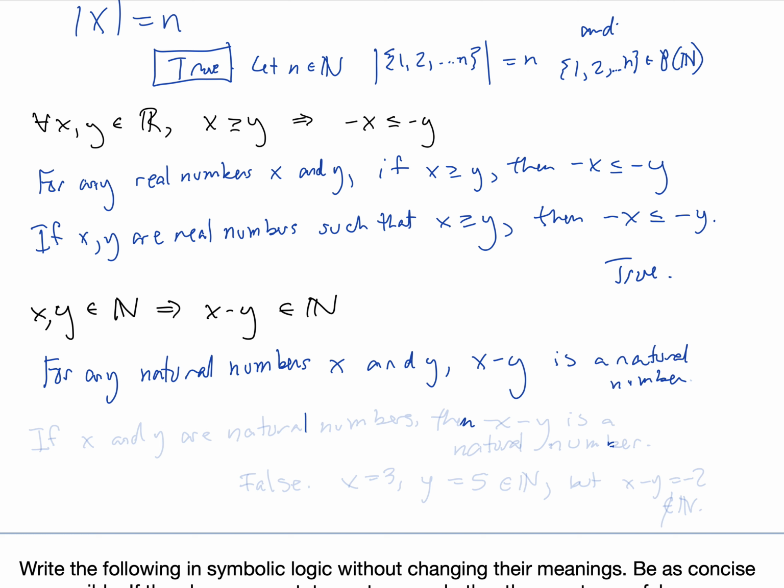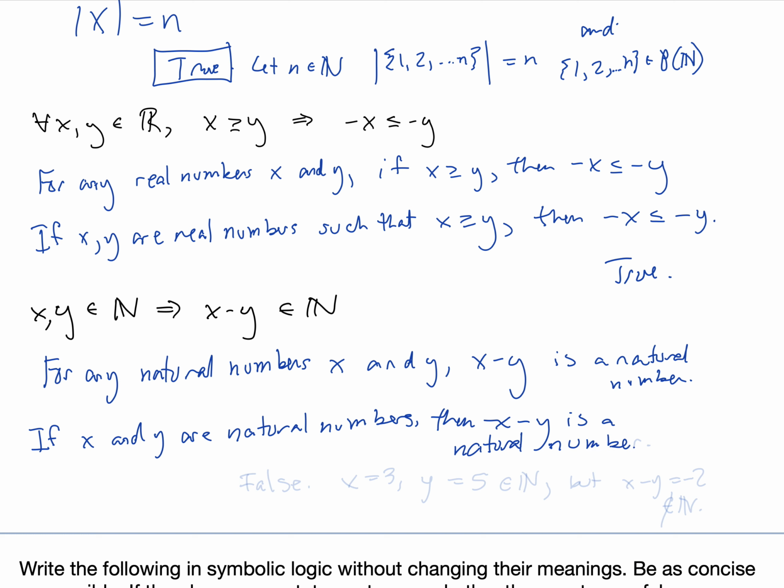We could also write it as, if x and y are natural numbers, then x minus y is a natural number. So we could write it in either of those forms.